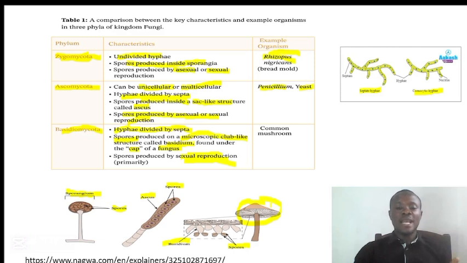This umbrella-like structure you see here is what we call mushroom. Before we proceed to the next slide, please learn how to label these fungi here on the slide. Or you can even go beyond this slide and try to label more parts.